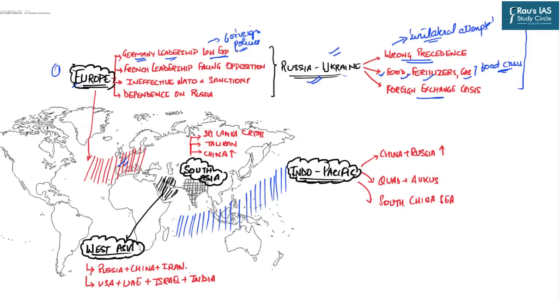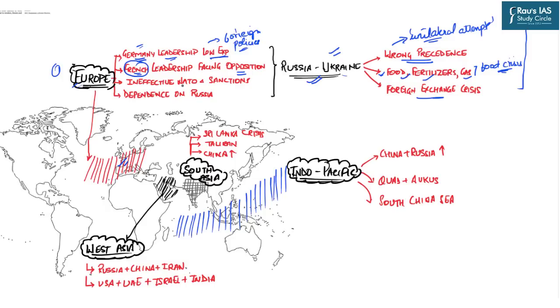Whenever we take Europe into consideration, the three most important countries which have their dominant say in foreign relations across the world are Germany, France, and the UK. In Germany, as we have discussed, the new leadership is lacking expertise in foreign policy. Now, come to France. French leadership is facing severe and staunch opposition from the domestic political parties, which is hindering the independent and efficient role which the French leadership can play.